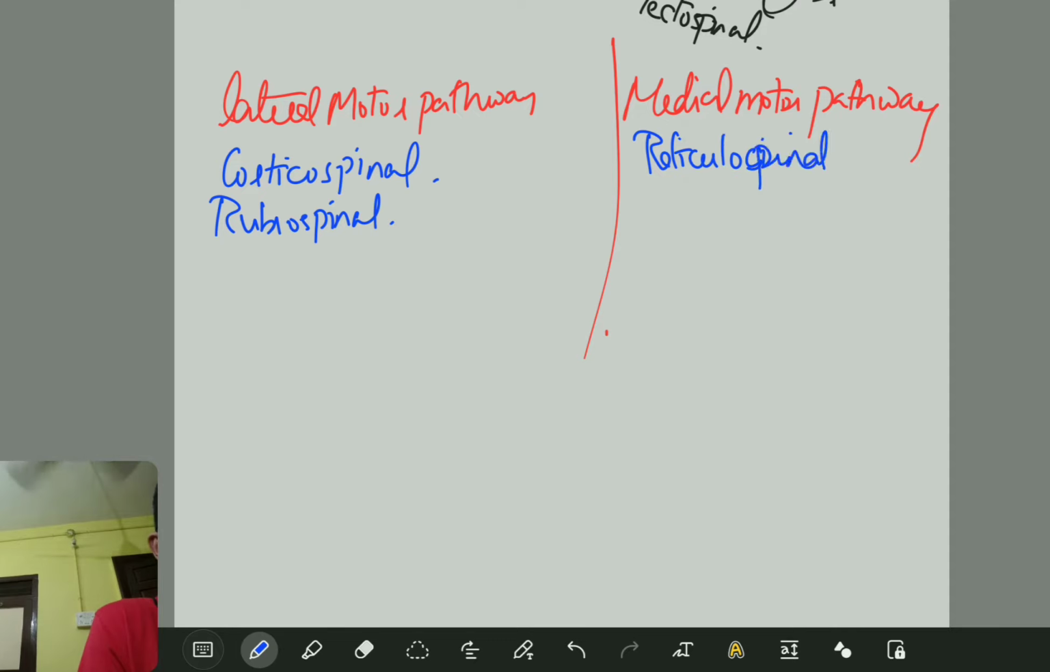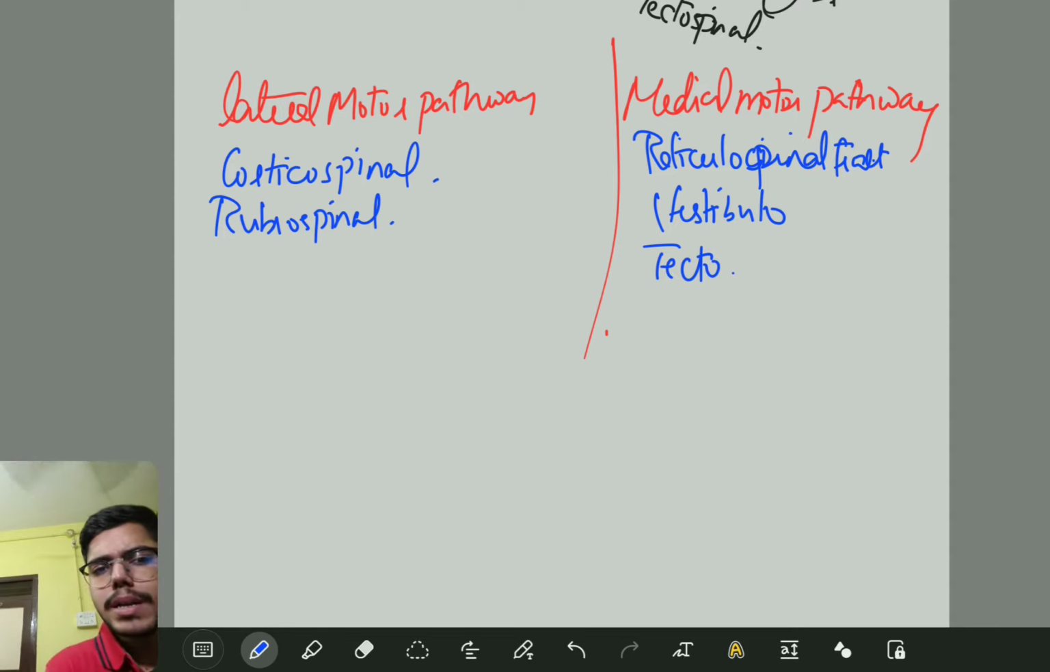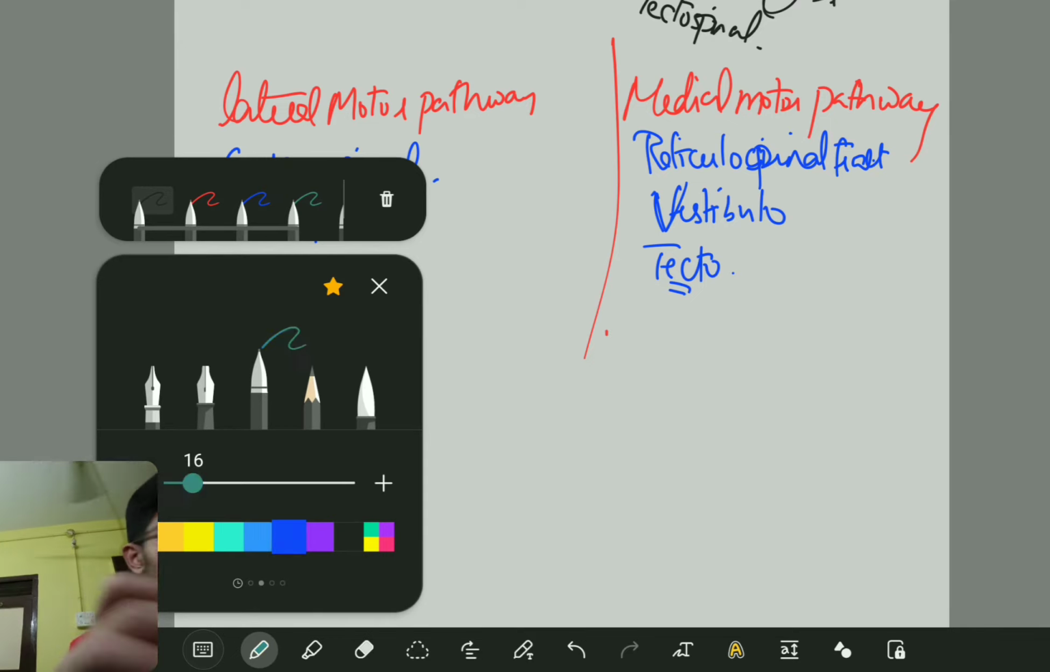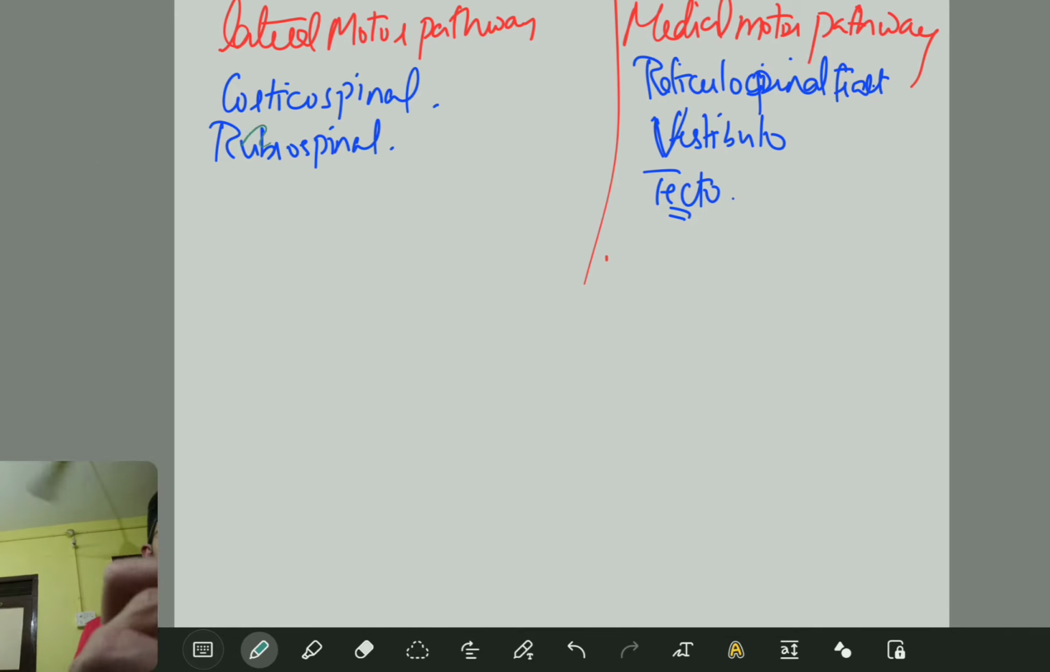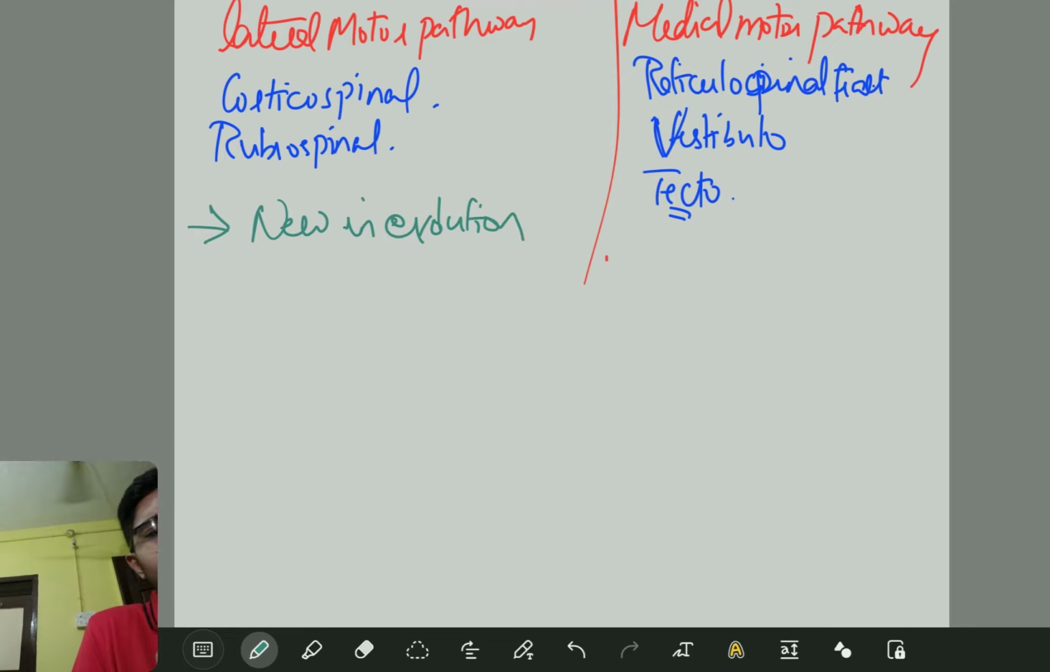reticulospinal tract, vestibulospinal tract and tectospinal tract. Fine? Okay. Apart from this, the lateral motor pathways are new in evolution. Very important. They are new in evolution. Of course, your medial motor pathway is old in evolution.